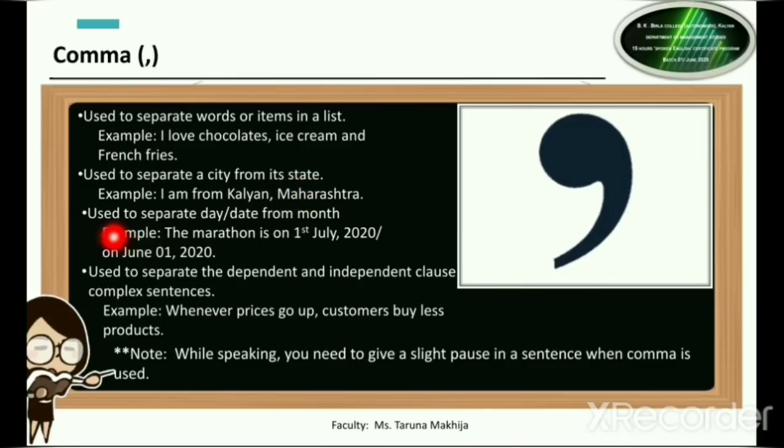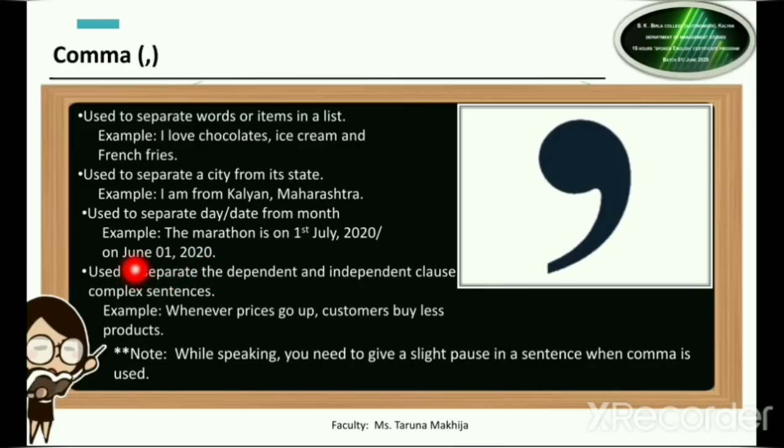The next use of the comma is, it is used to separate day, date from the month and year. Example, the marathon is on 1st July, 2020. So after writing the date and the month, you always put the comma and then you will mention the year. Similarly, you may also write this as, the marathon is on June 1, 2020.